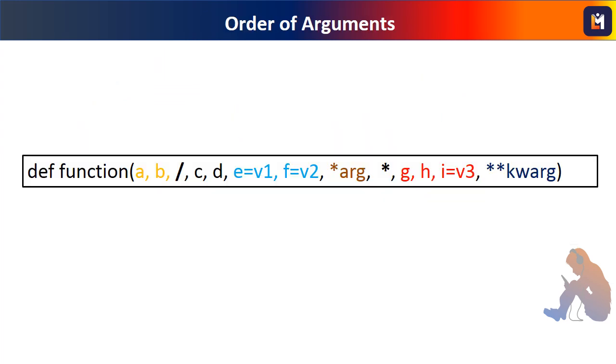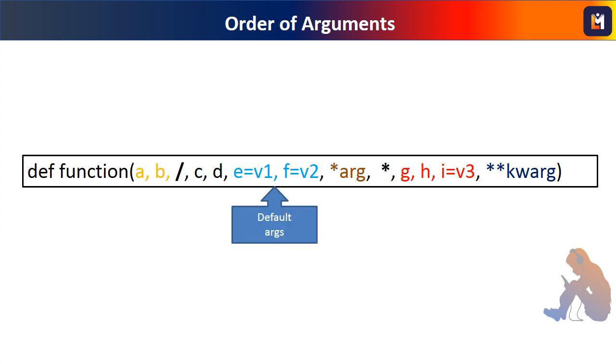So we can see that there are a number of ways in which a function can be called by passing the parameters or arguments. Naturally, the question comes to mind, is there any standard order in which the arguments should be defined? The answer is yes. First up, the argument list is the positional only arguments, that is before the slash. Followed by that are the regular positional arguments, which may be called by using keywords also.